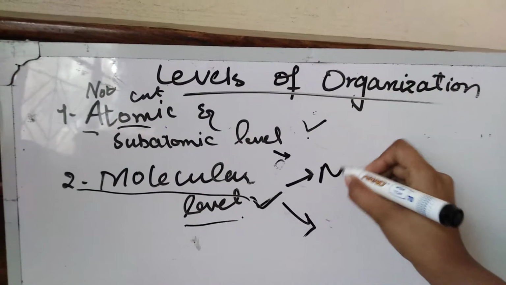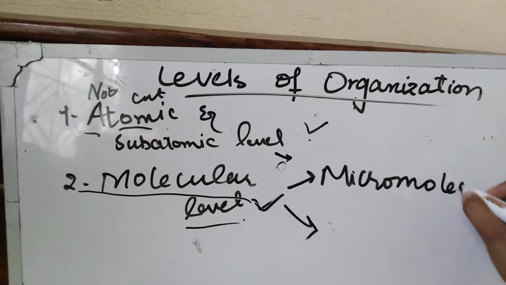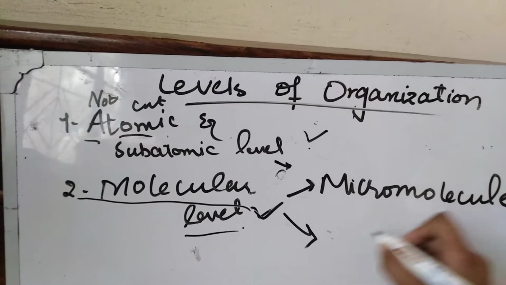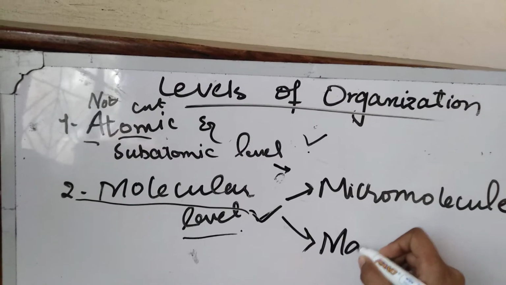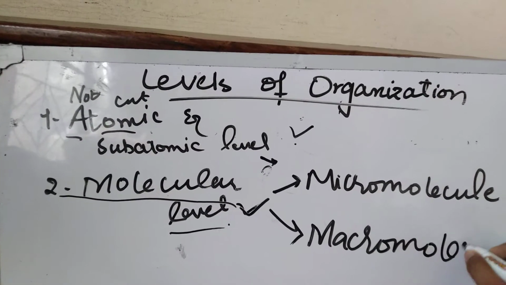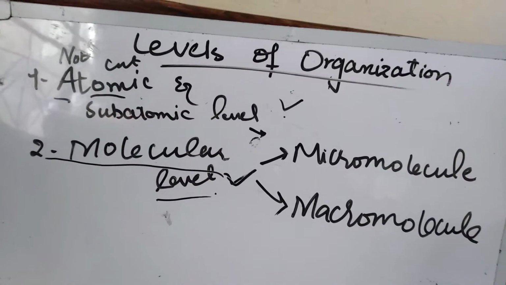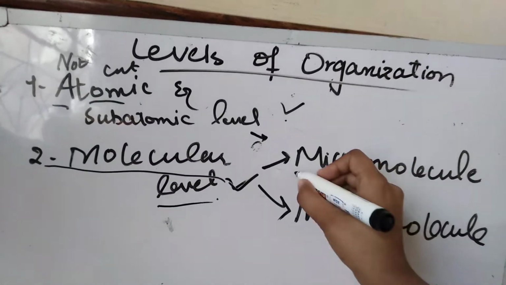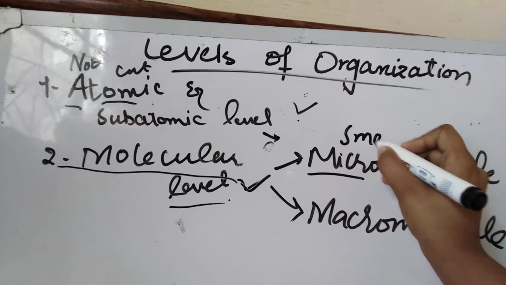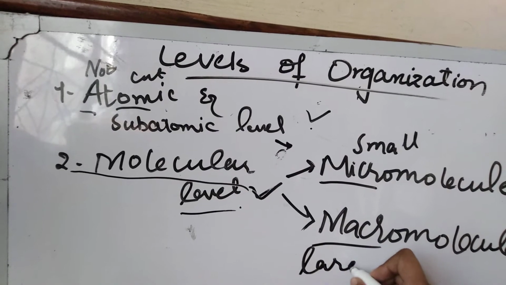Number one is micromolecule. As its name indicates, it has a low molecular weight. And number two is macromolecule. It means it has large molecular weight. Micro means small and macro means large.